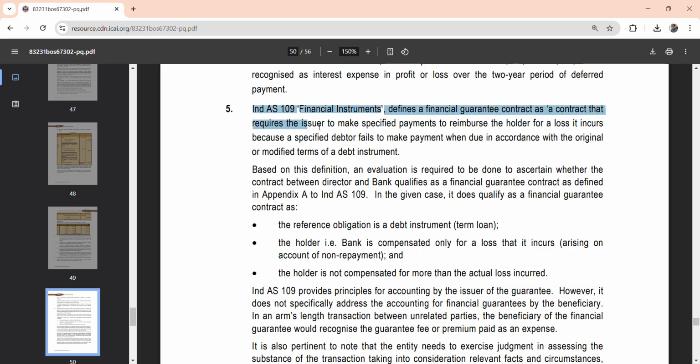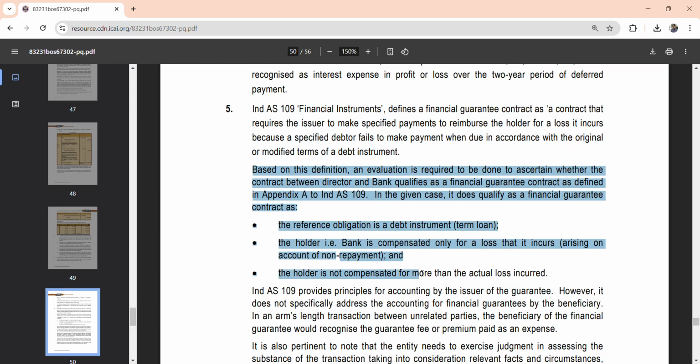So this will be 1 mark in the exam, and if you elaborate on this, justifying why it applies, then another 1 mark. That is, the reference obligation is a debt instrument, and the holder is compensated only for the actual loss, and beyond that is not compensated.